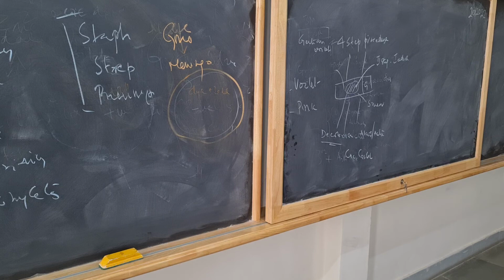Second question: how do you classify bacteria depending on the shape?